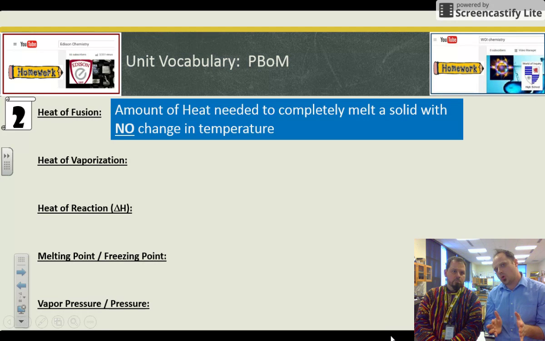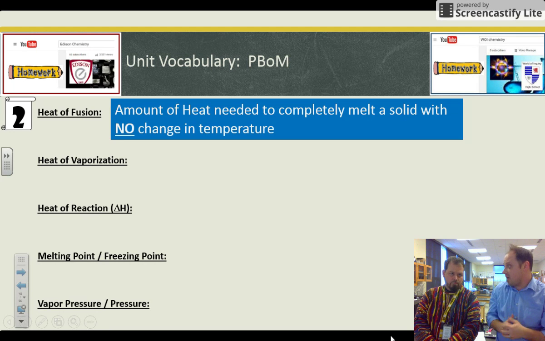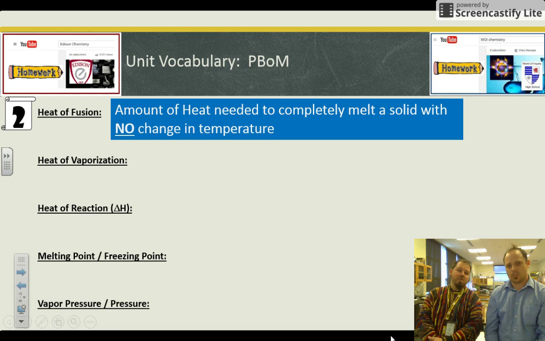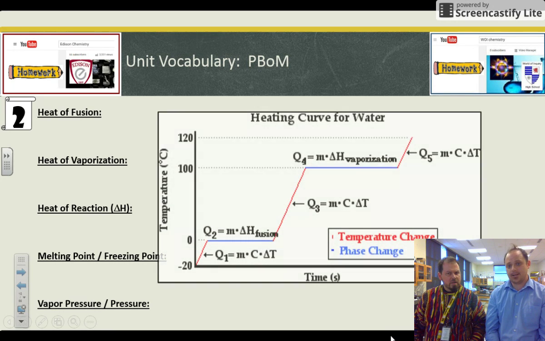So you have to have a special equation, including heat of fusion, in order to calculate how much heat was involved in that phase change. Special note, fusion does mean melting. You might want to put a note there because it doesn't sound like melting. It sounds like freezing, fusing together. Yeah, it means both, really. But it's usually always associated with melting, which doesn't seem to make sense.